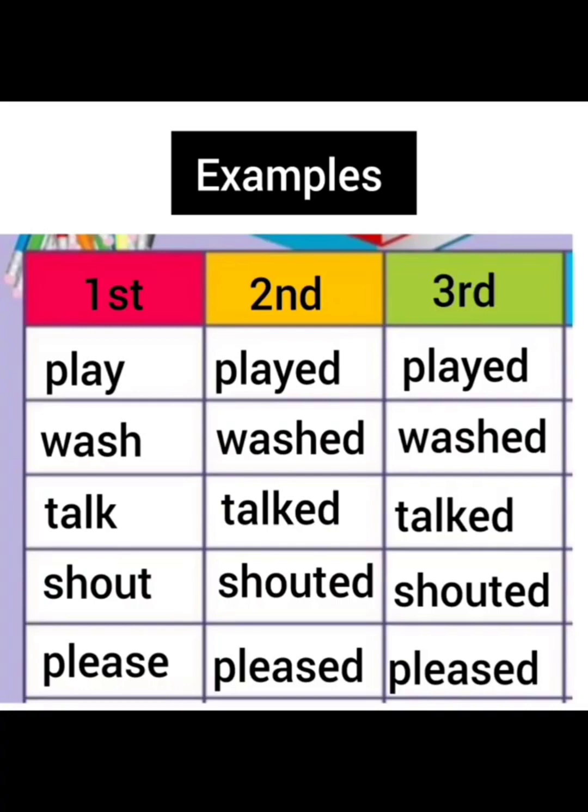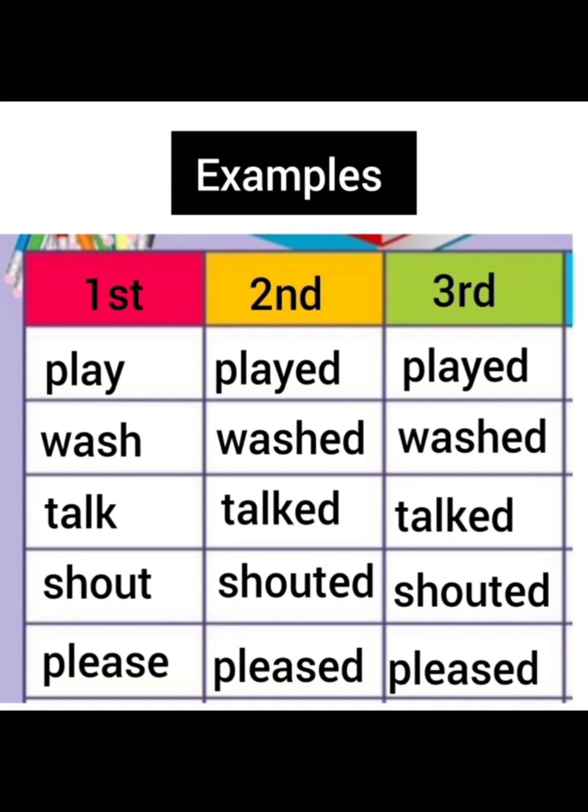In the second and third form of the verb, the spellings are usual to the base form and only ed is added with it. Then wash, washed, and washed, same pattern. Wash is there, and in the second and third forms with the same spelling, ed is added. Talk, talked, and talked. Again, the second and third form is similar to the base form with the addition of ed. Then next is shout, shouted, shouted. Please, pleased, and pleased. Here in this example, the spelling of the base form is there, and in the second and third form only the addition of d is there.